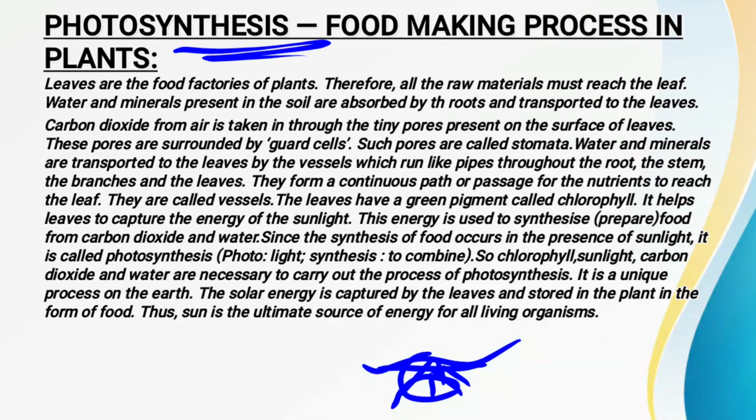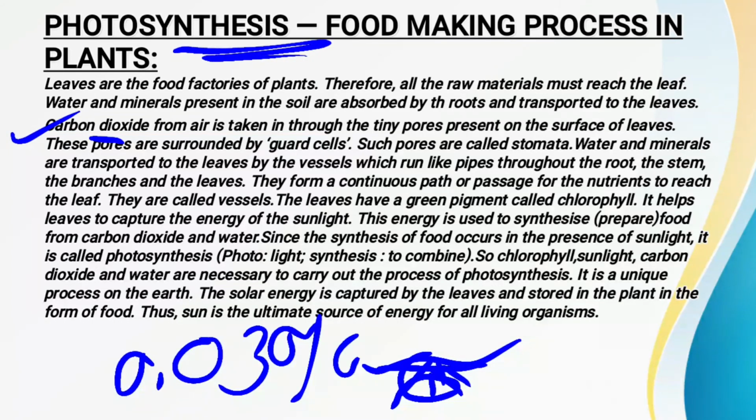Right. Now the next raw material with the help of which the plants are able to prepare their own food is carbon dioxide. So let's talk about carbon dioxide. Carbon dioxide is another inorganic raw material which is used by the plants. We have read that the plants get carbon dioxide from the atmosphere. In the atmosphere, carbon dioxide is present. And children, how much carbon dioxide is present? It is present at 0.03%. Fine. 0.03% of carbon dioxide is present in the atmosphere.